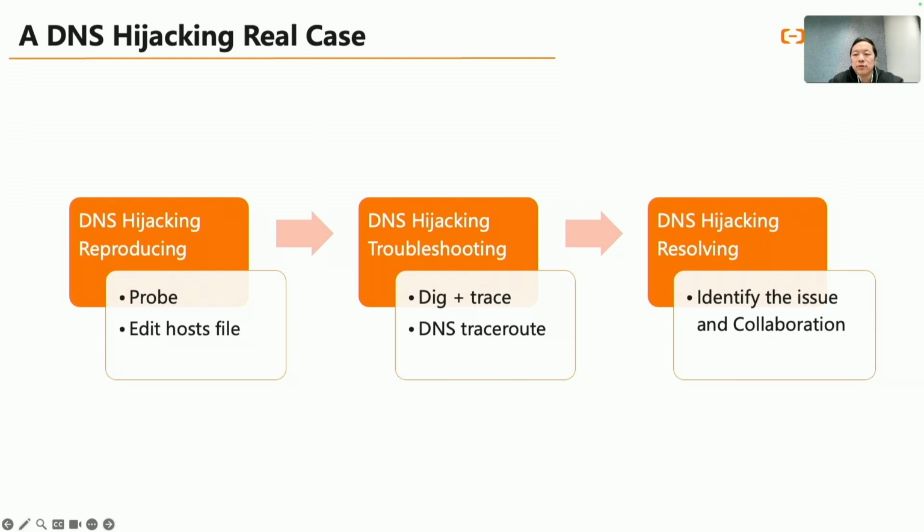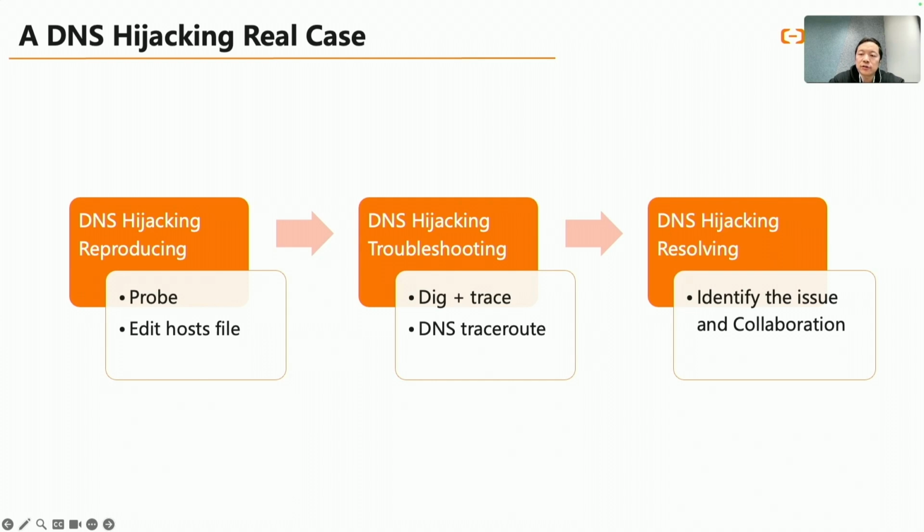Firstly, we used hundreds of our probes to replicate the issue and confirm that the DNS response was being forged in a specific area. By editing the hosts file and changing the victim's domain to the malicious IP address, we were able to print the redirected malicious page on our screen.